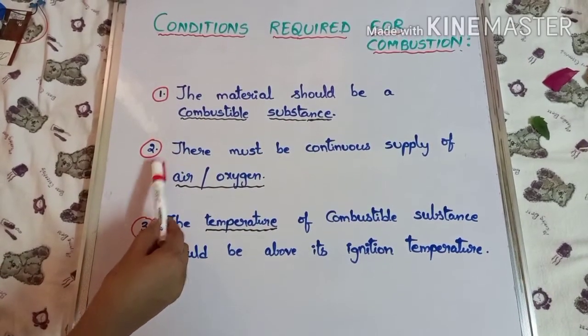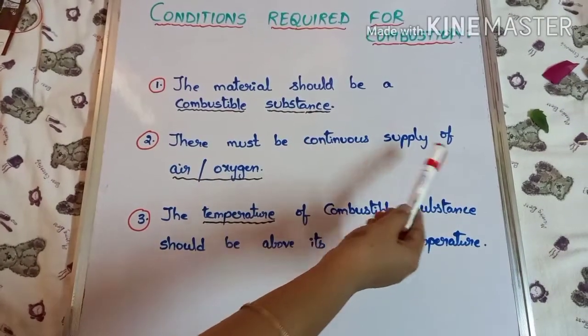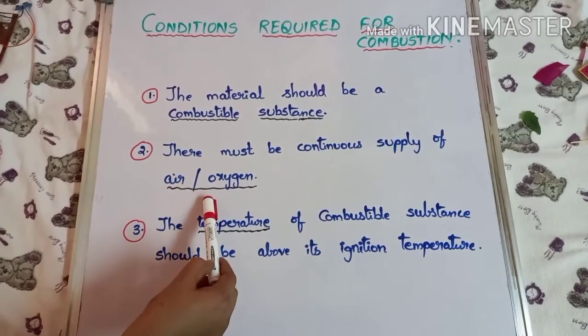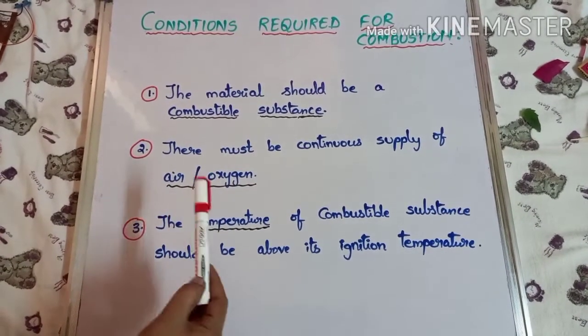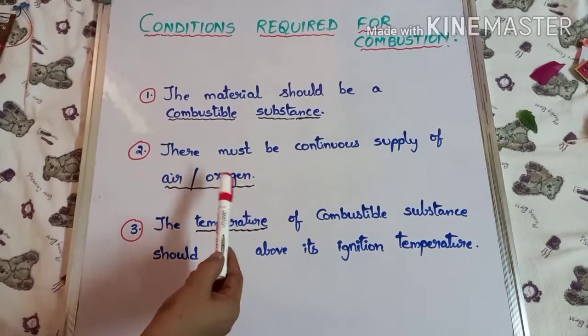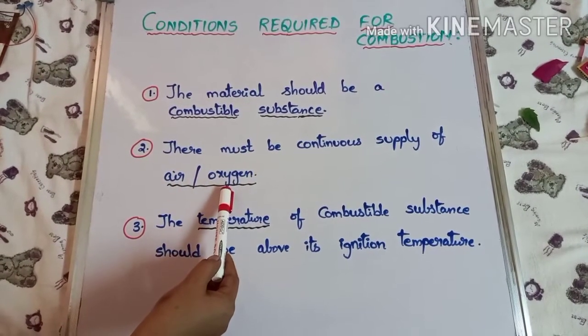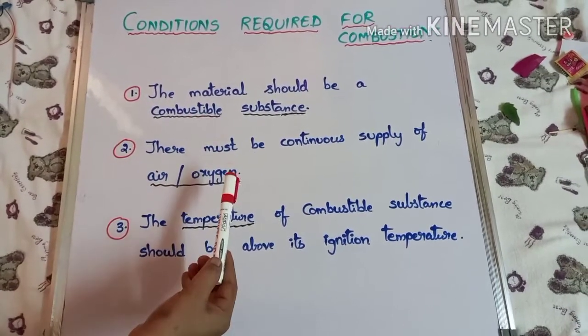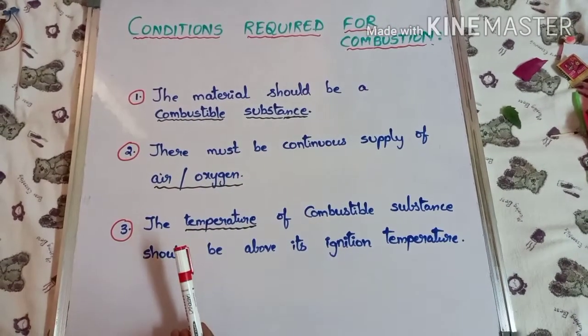The second point, there must be a continuous supply of air or oxygen. So the oxygen present in the air supports combustion. For any substance to burn, there should be the presence of oxygen so that it can burn. If the supply of oxygen is cut, then combustion does not take place.